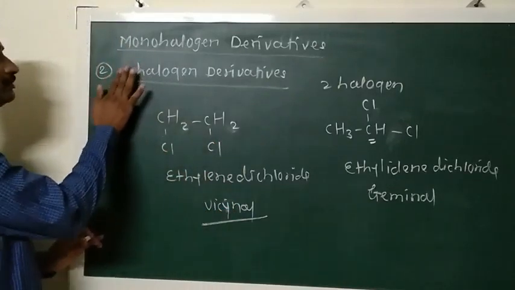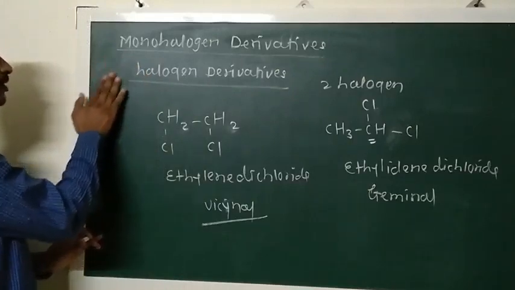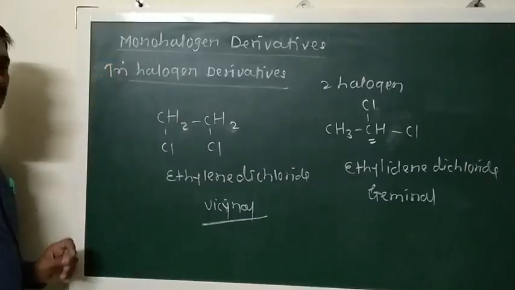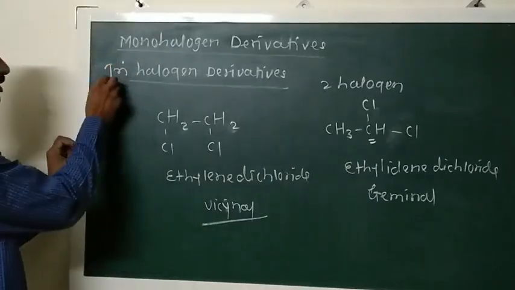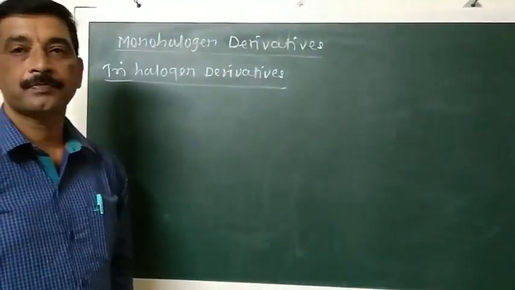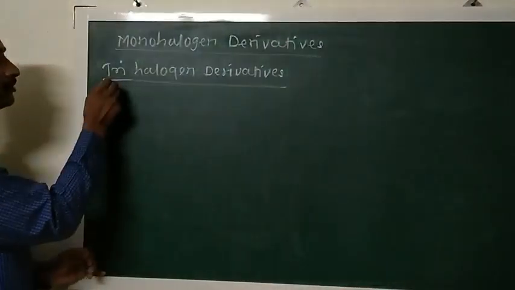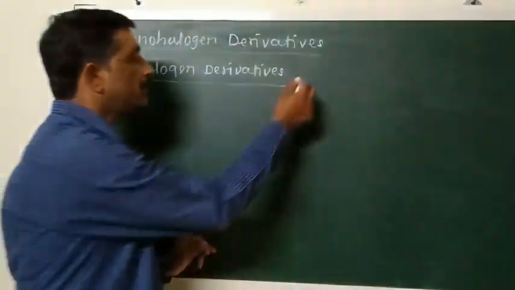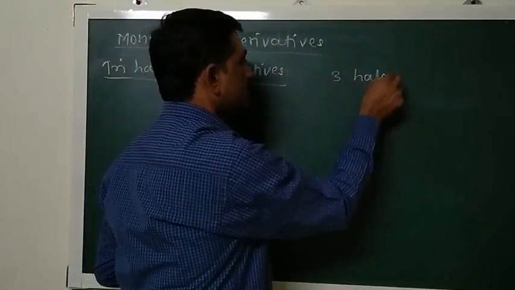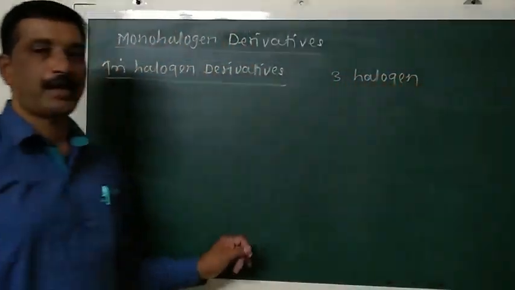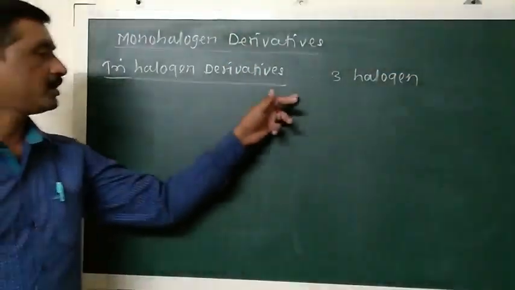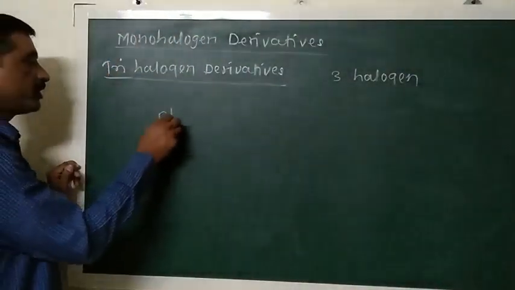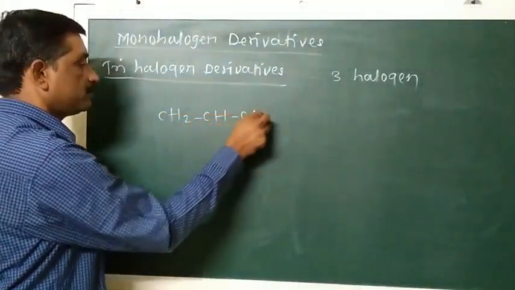Then we consider the third type of halogen derivative, that is trihalogen derivatives. The third type of halogen derivative based upon the number of halogen atoms is trihalogen derivative. These compounds contain three halogen atoms. The halogen derivative which contains three halogen atoms in their molecule is called trihalogen derivative. Example, you consider here.